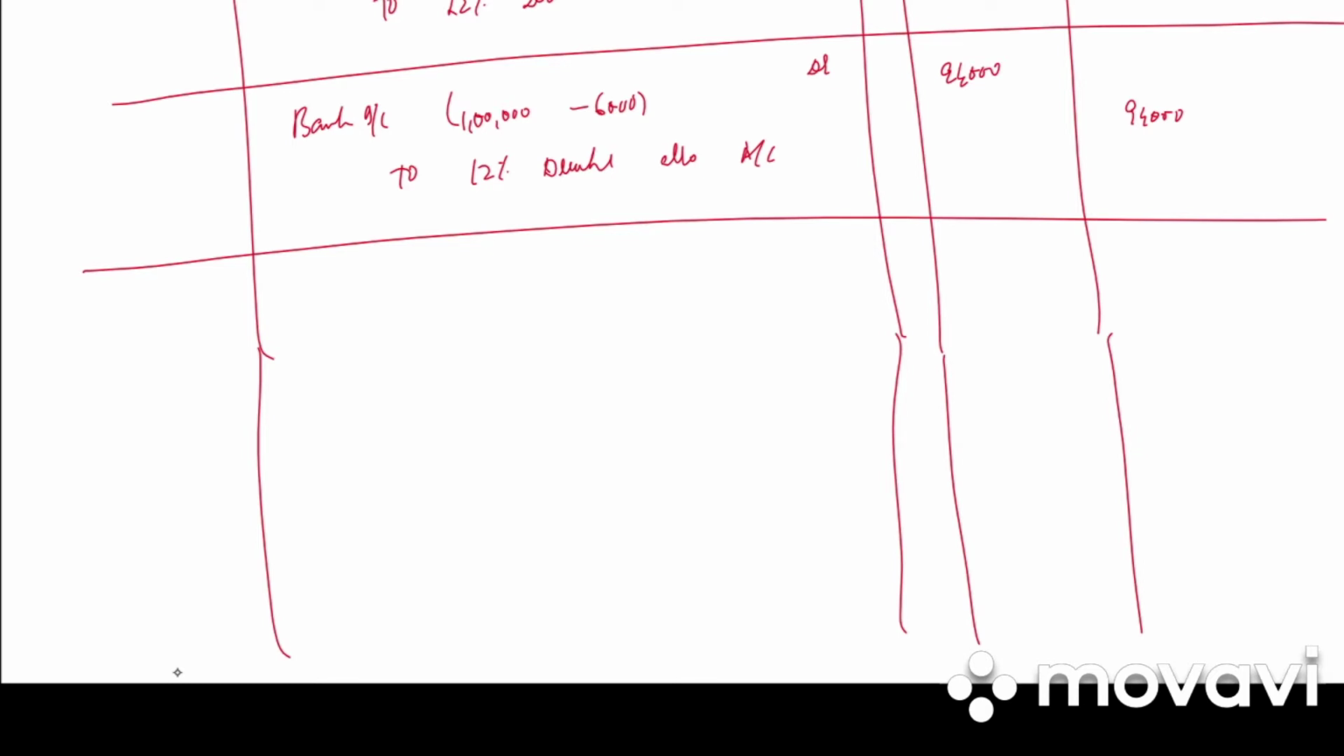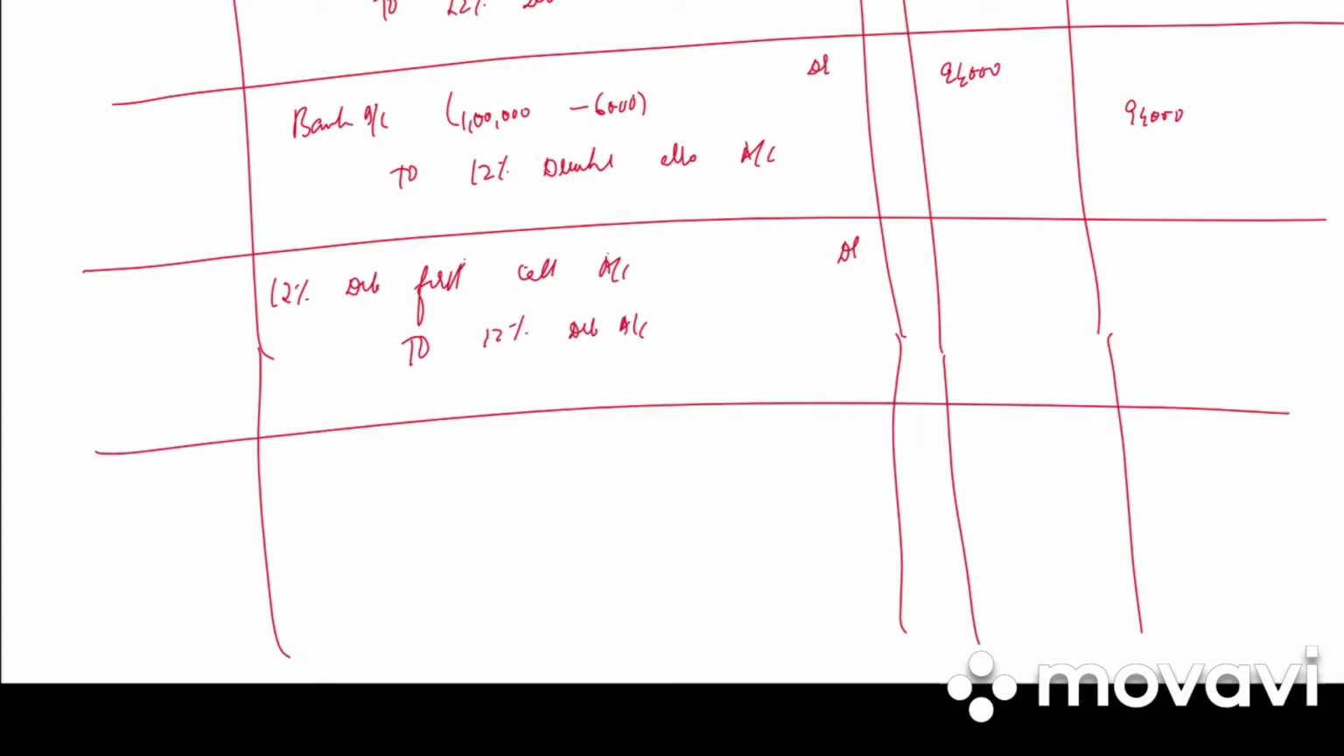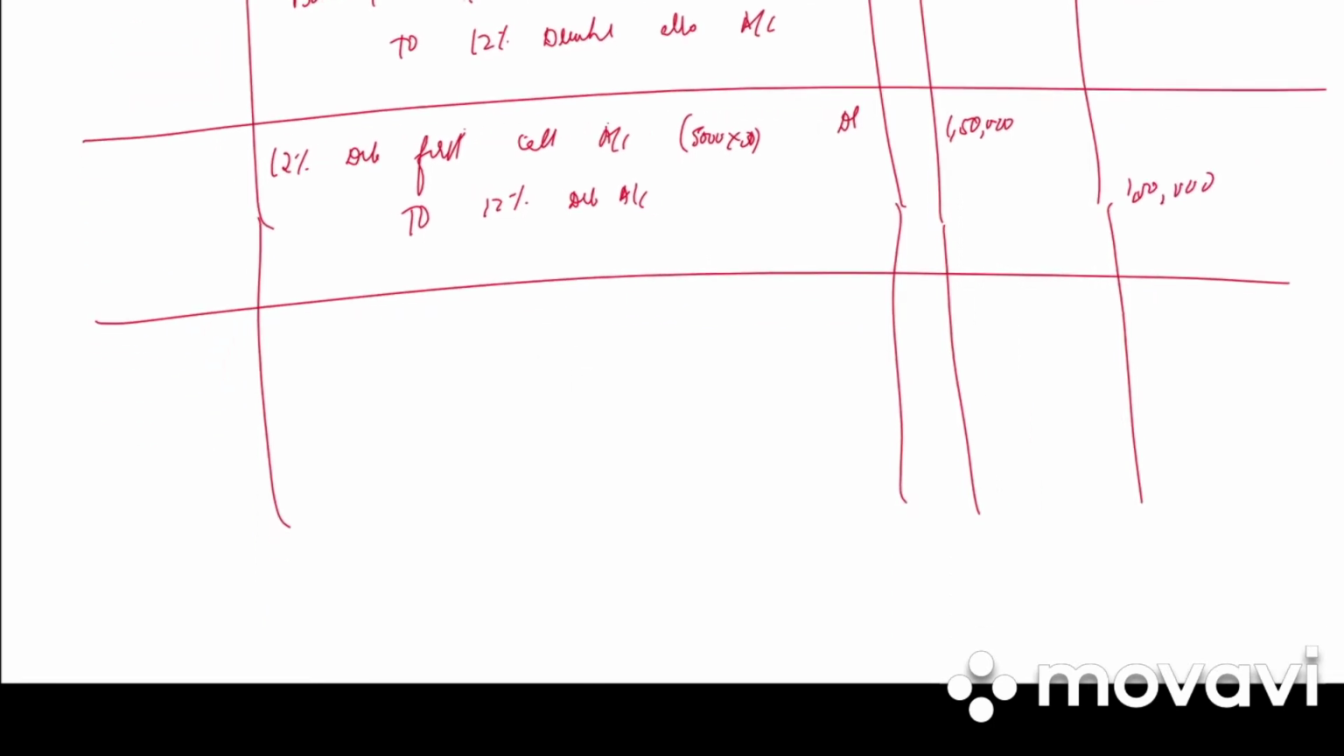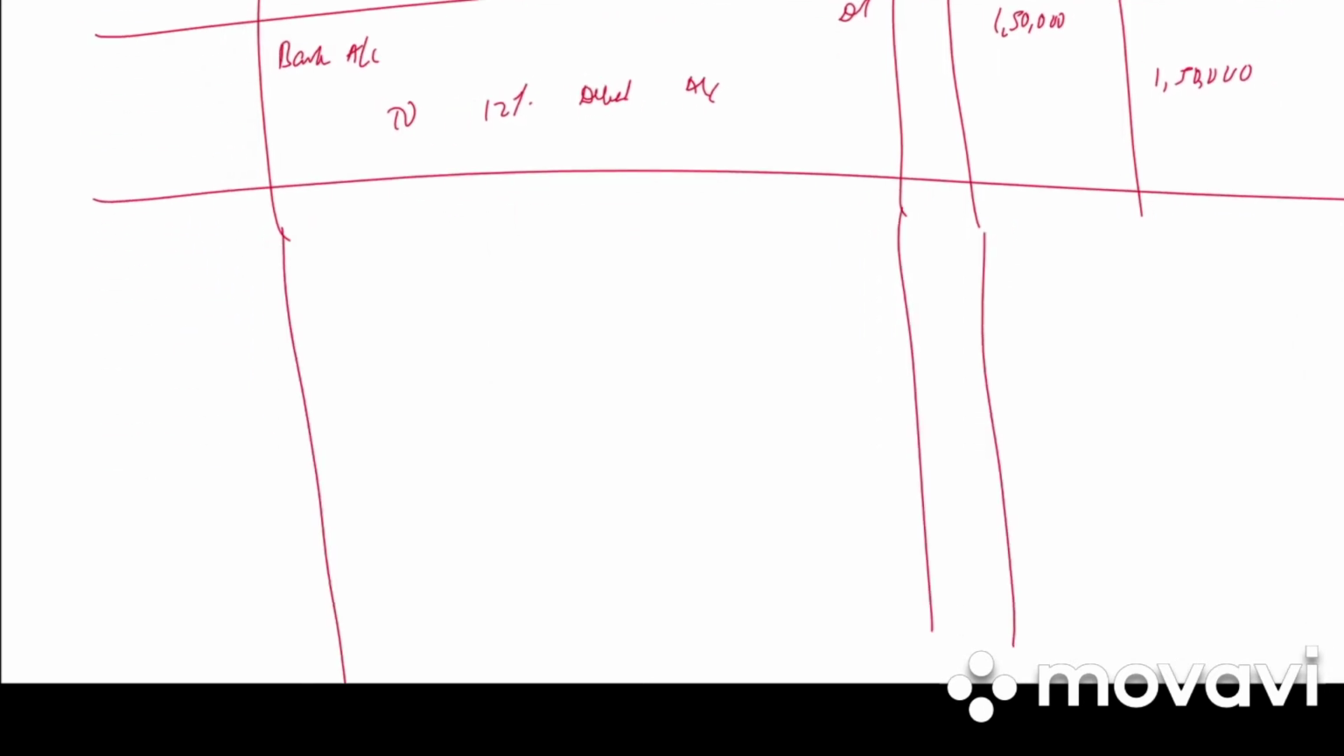Next we have first call. 12% debenture first call account debited to 12% debenture account. 5,000 into 30, 1,50,000 debit, 1,50,000 credit. Write the narration: first call money due. Next we have bank account debited to 12% debentures account. 1,50,000 debit, 1,50,000 credit. First call money received.